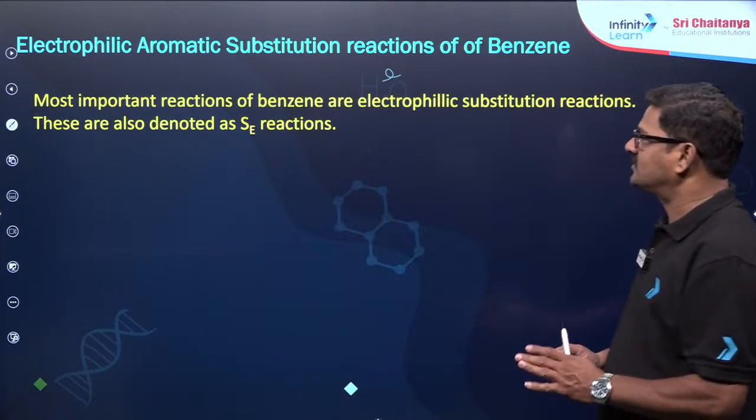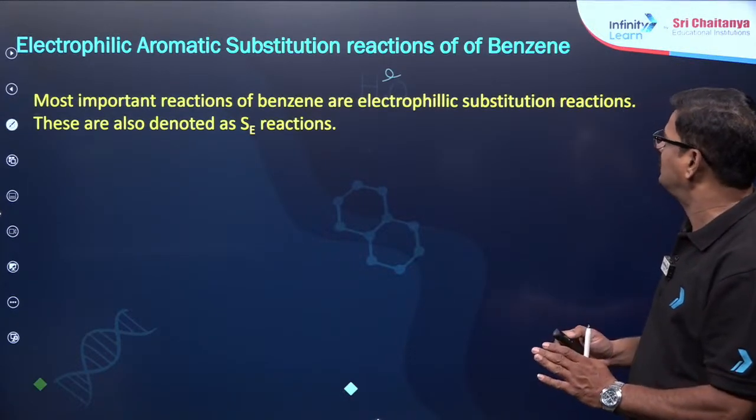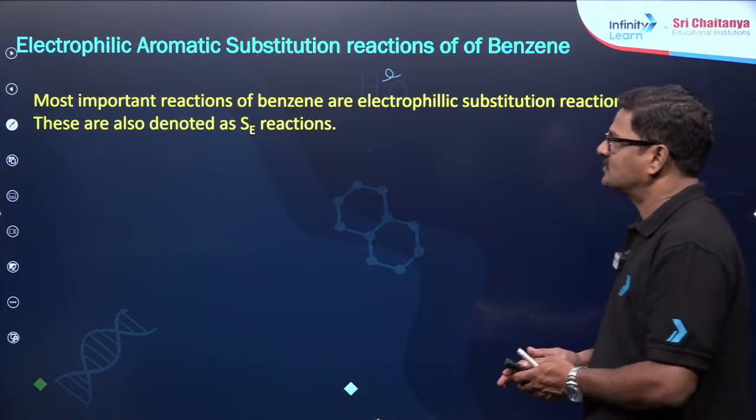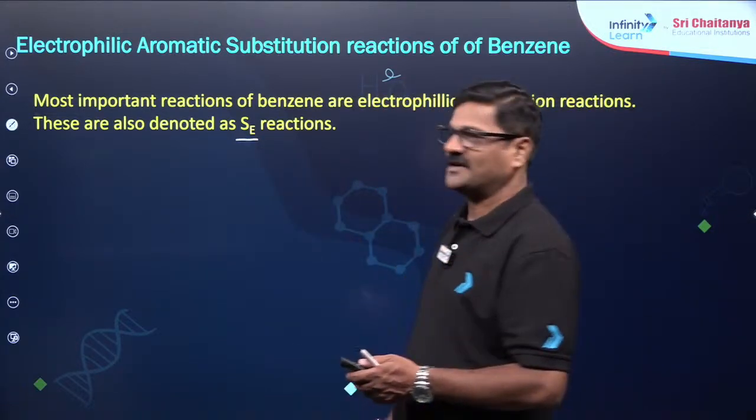Most important reactions of benzene are electrophilic substitution reactions. They are also denoted by SE reactions.